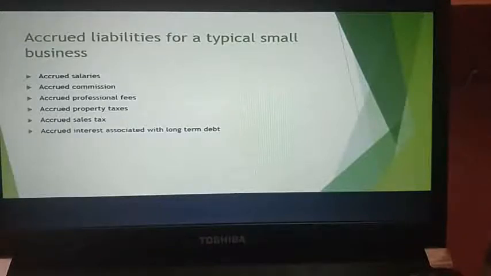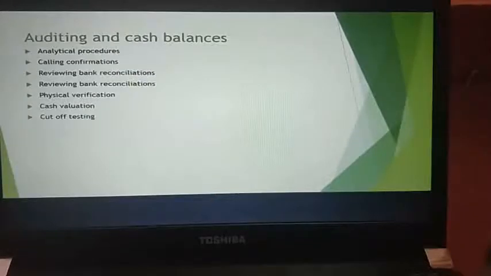Next, you have accrued liabilities for a typical small business. Now, what are the accrued liabilities for a typical small business? Basically you have your salaries, you have commissions, you have professional fees, you have property tax, okay, you have sales tax and interest which is associated with your long-term debt.